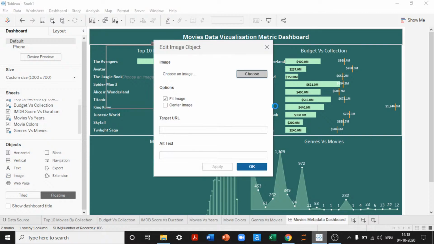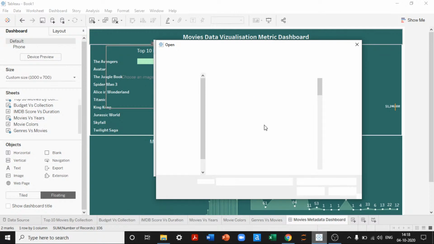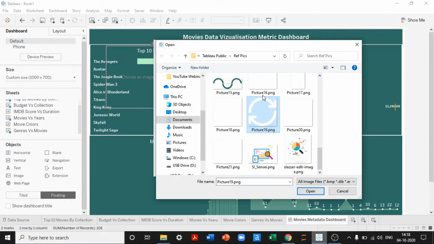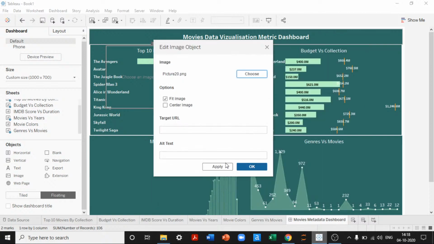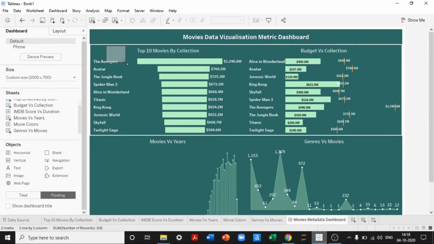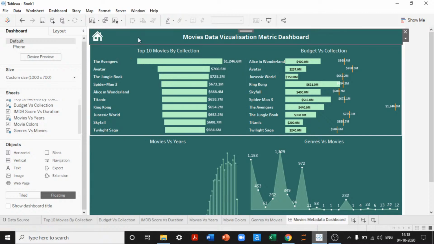Let me show this one more time. So this image appears. I can reduce the size of this image, add it to my dashboard, and create an action out of it if I want to.